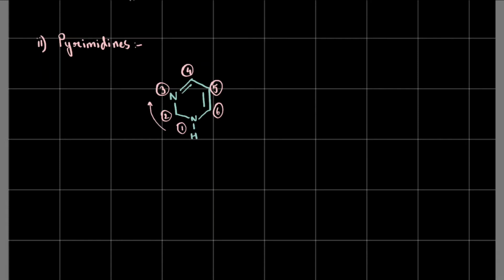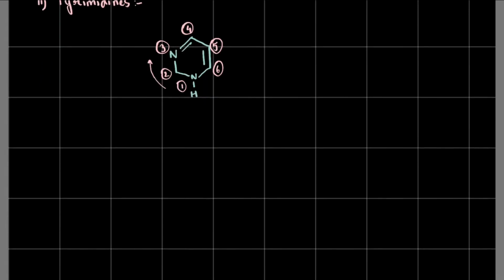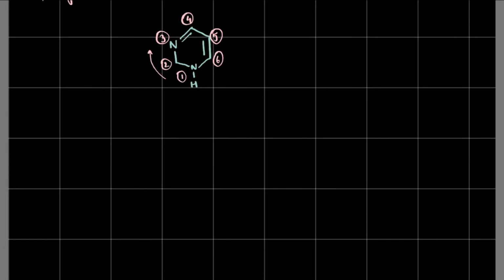And now we're going to be considering some of the important pyrimidines for our present discussion, which is on DNA, right? And the important pyrimidines in our case are this one.